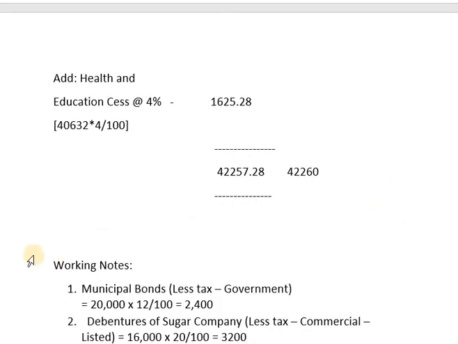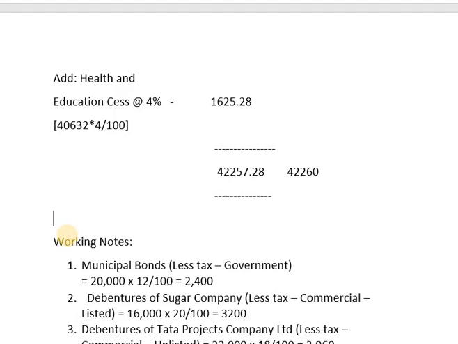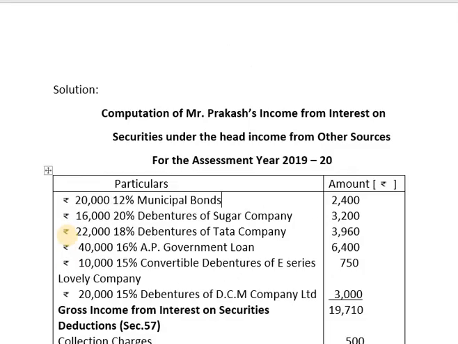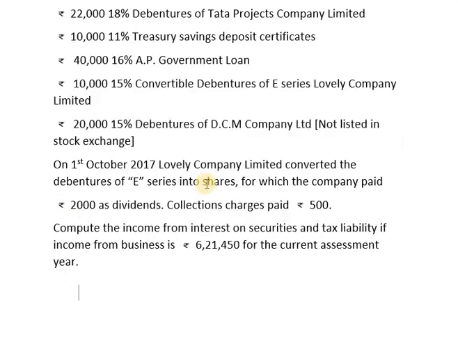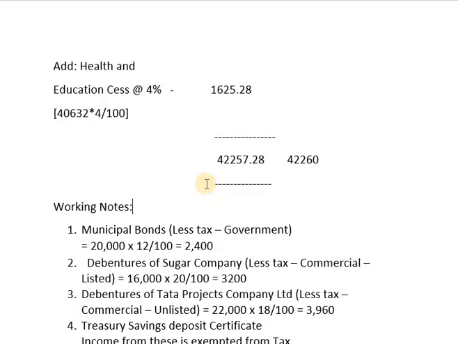First, his investment is in municipal bonds. So municipal bonds comes under the category of less tax government. For less tax government securities, we will be calculating gross interest as face value into rate divided by 100.